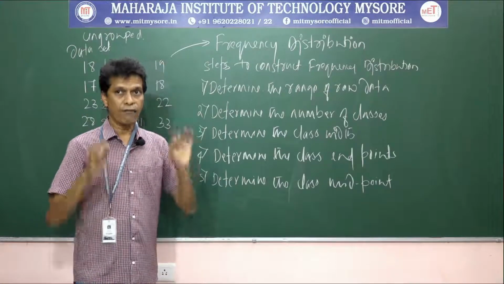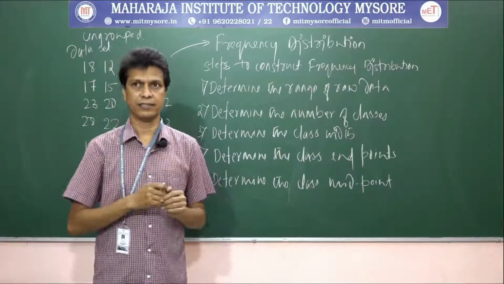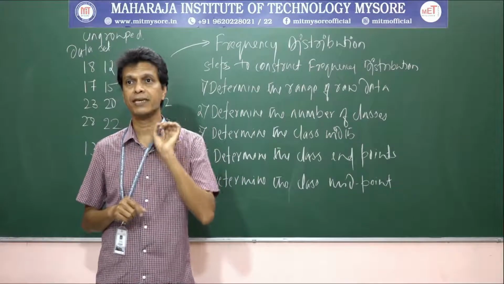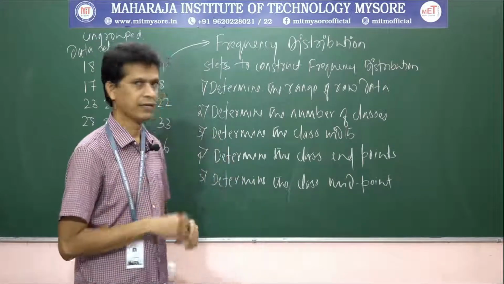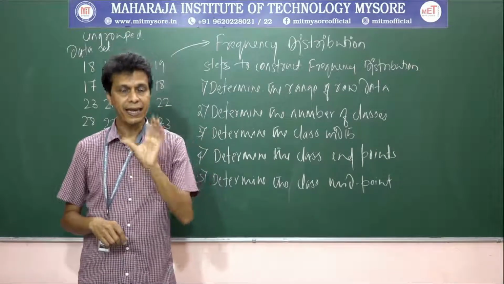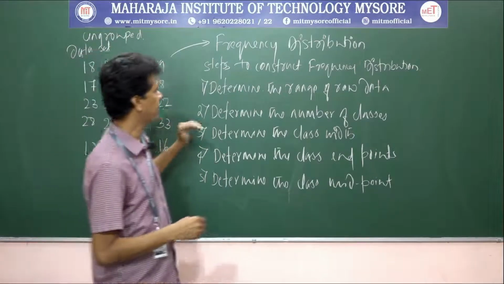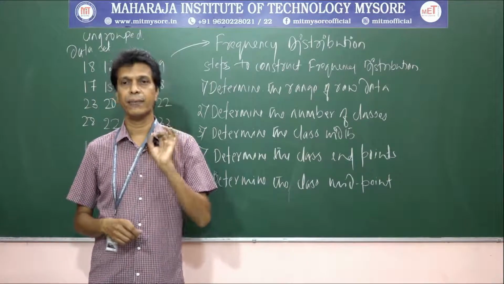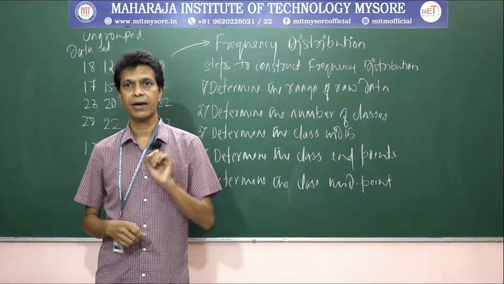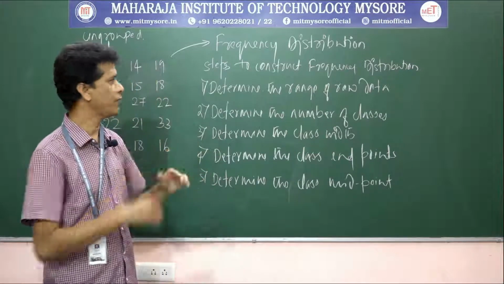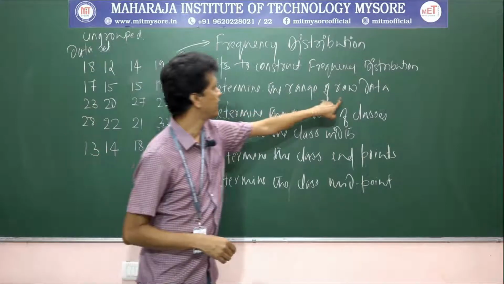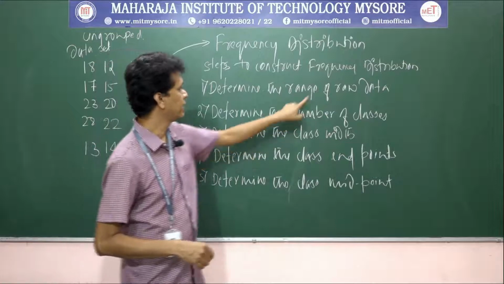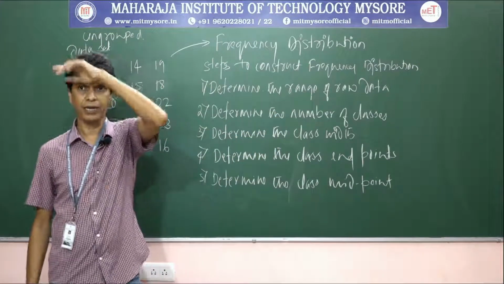After selecting the number of classes, the business researcher must determine the width of the class interval. How do we calculate the class width? The class width can be calculated by dividing the range by the number of classes. First we find the range and then the number of classes. The class width is the range divided by the number of classes.